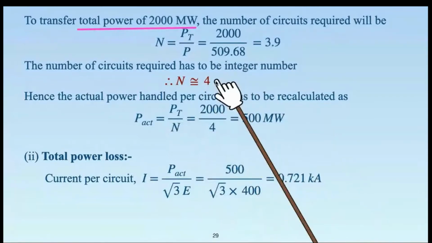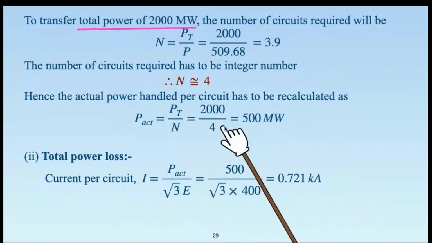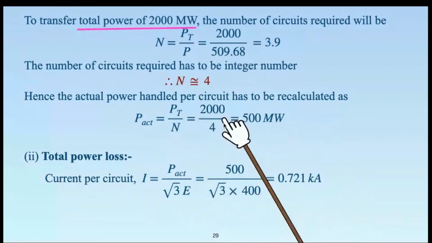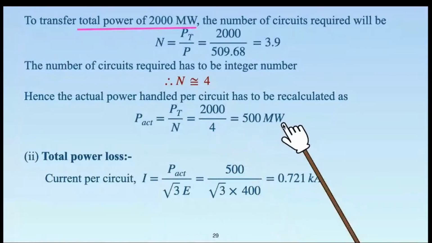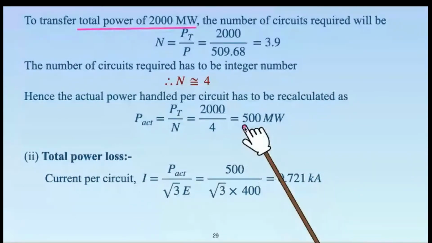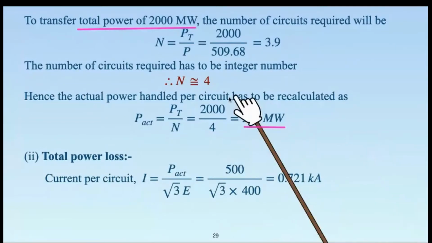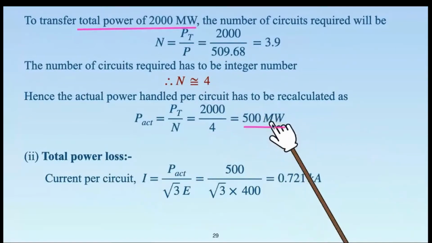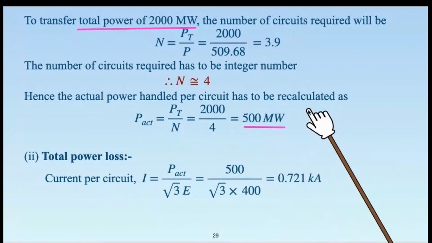If new and old values are same, then there is no change in the power handled. Pt upon n is equal to 2000 divided by 4. So the calculation is fairly simple, it will be equal to 500 megawatt. So power handled per circuit will be 500 megawatt actual power, right? This is because we are using 4 circuits and equal power being transmitted. Total power is 2000 megawatt, right?